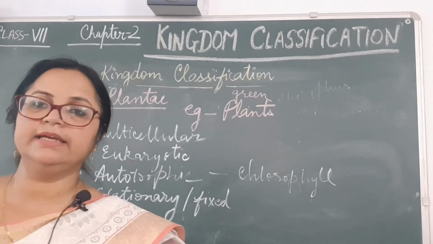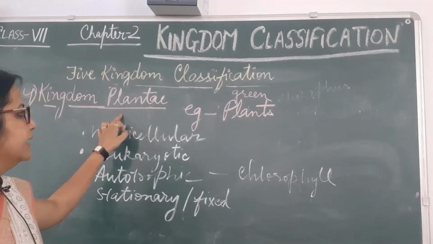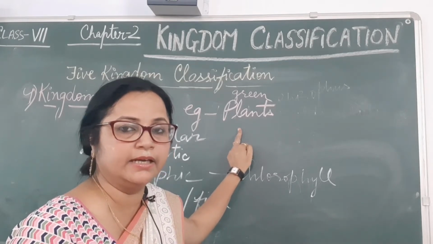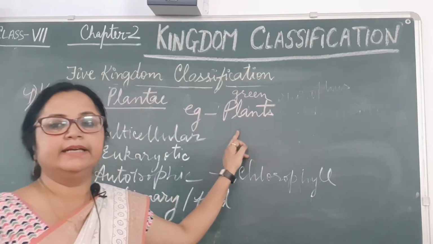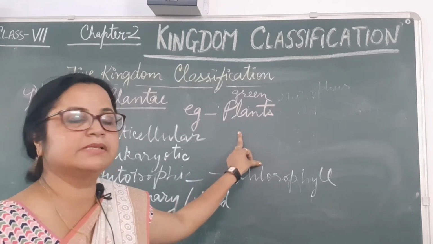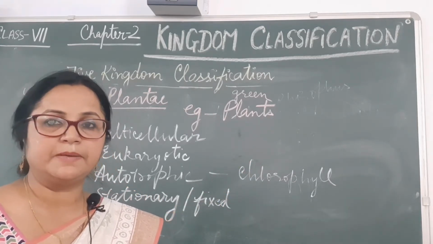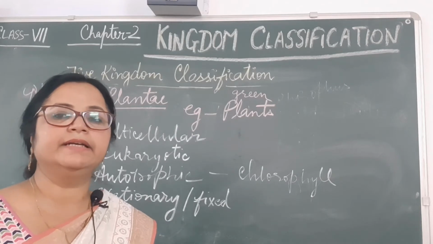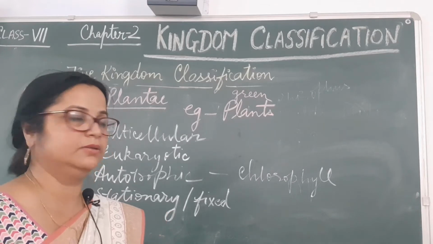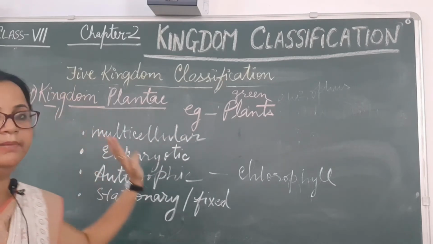So these are the characteristics of plants, and examples of this Kingdom Plantae are all types of green plants: herb category, shrub category or tree category. Herbs are small plants like coriander and grasses. Shrubs are like the rose plant and hibiscus plant. And trees like mango tree, neem tree, peepal tree, all types of trees also belong to the green plants of Kingdom Plantae.